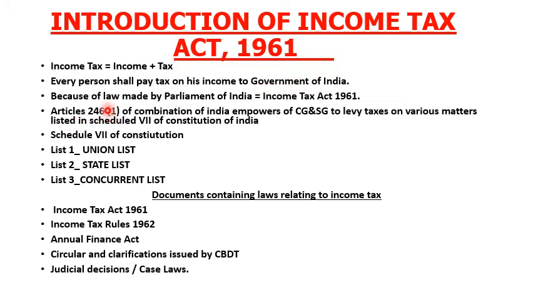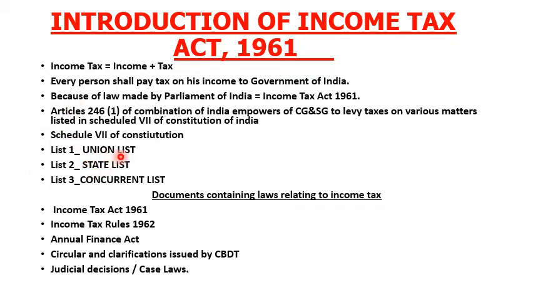Article 246, subsection 1 of the Constitution of India empowers the central government and state government to levy taxes on the various matters listed in Schedule 7 of the Constitution of India. So the three lists are there.